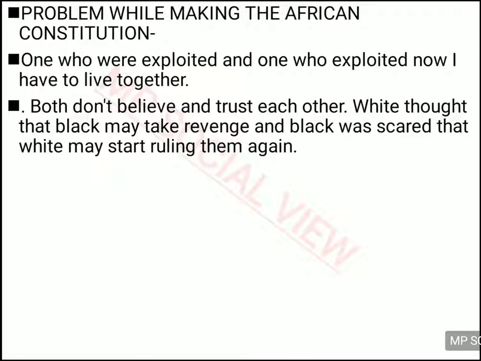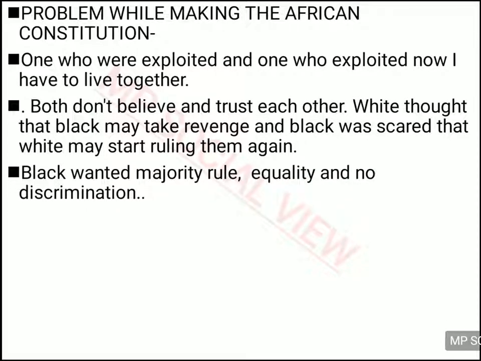And now there was so much of a trust issue between black and white. Black people did not trust white people, and white people did not trust the black people. White people were scared that the black people would take revenge because they had exploited them. So now that they got independence, they would form a group and take revenge on us. And the black people were also scared that the white people would again play some tricks and come to power and start controlling them once again. So both had fear. Both had a trust issue with each other.